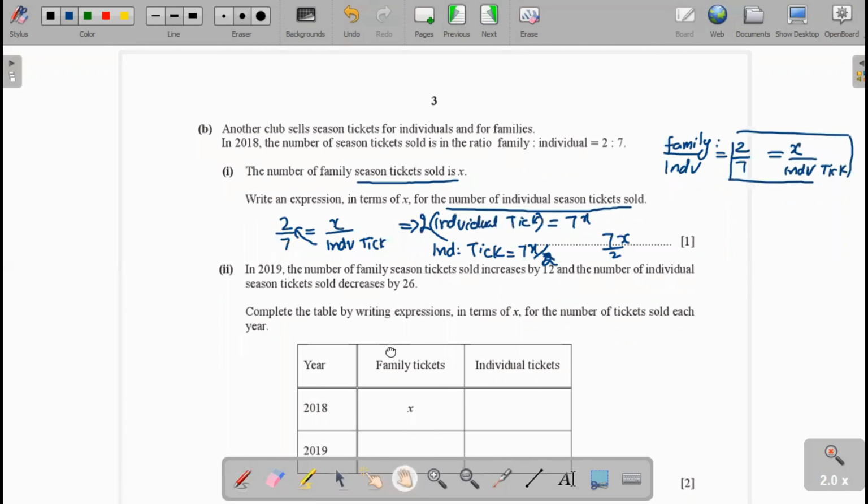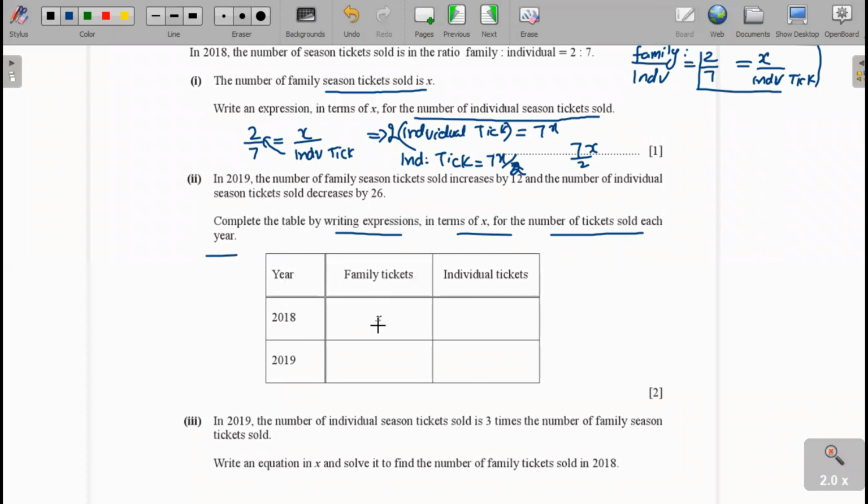You see here in 2018 the family ticket is X, and individual tickets we already found: the number of individual tickets sold is 7 over 2x. In 2019, the family season tickets increased by 12, so we can write it as x plus 12.